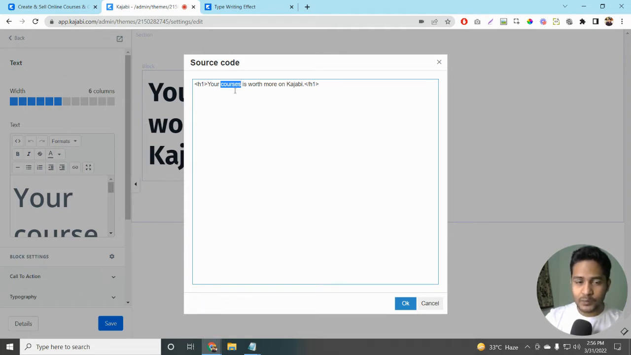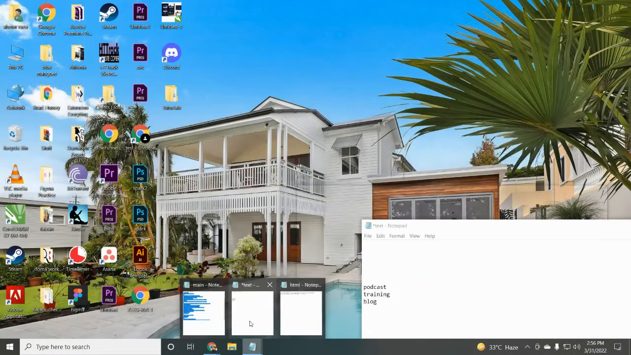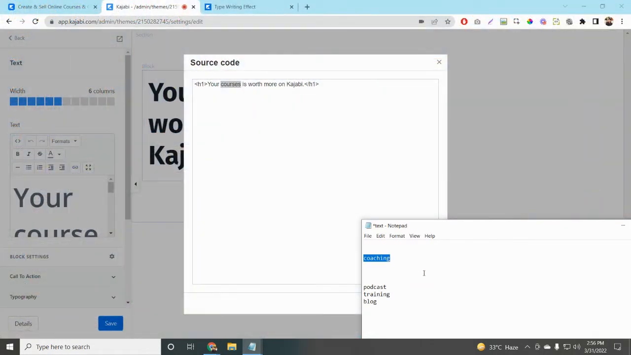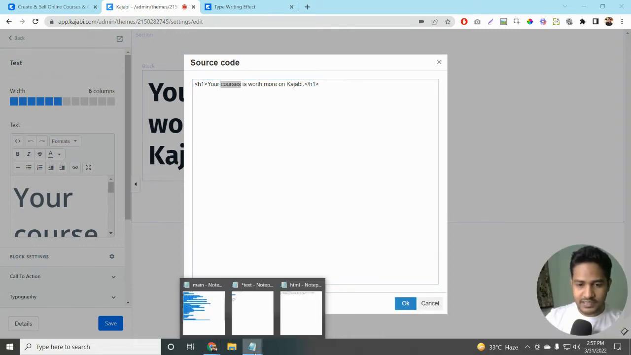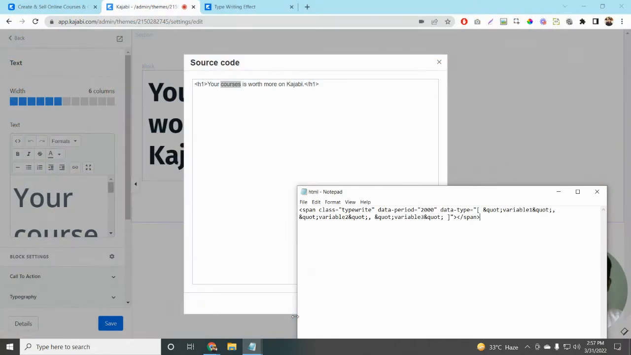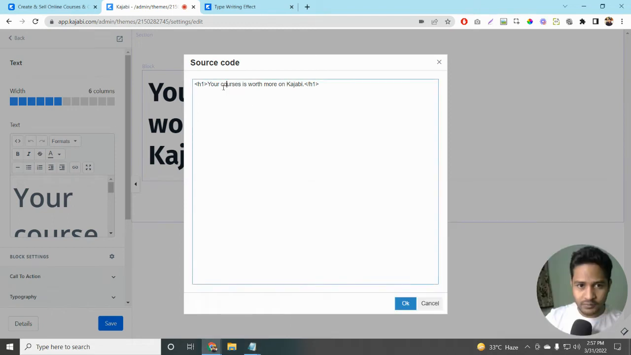In our case, we're going to be changing courses to coaching, podcast, training and blog. So just select the text and replace it with the HTML code that I'll be pasting in the description of this video. The HTML code is going to look something like this. Copy the HTML code and replace it with the word that you want to apply the typewriting effect to.